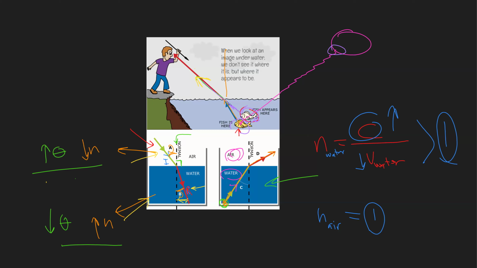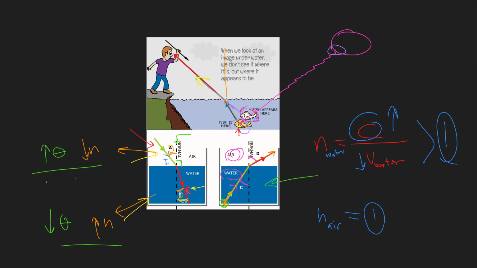In this case, from a higher index to a lower index medium, the angle of refraction, which is the angle between the refracted beam and the normal, will be greater than the incident angle. Again, if it comes from a higher index to a lower index, it will go from a lower angle to a greater angle. I hope that is clear, because the relationship between the index of refraction of mediums and the angle of refraction is inversely proportional.